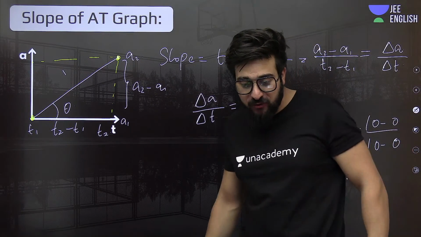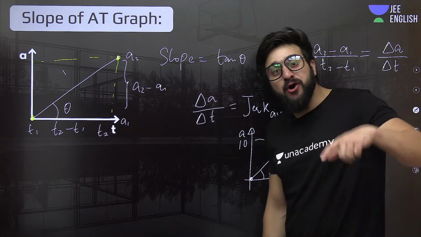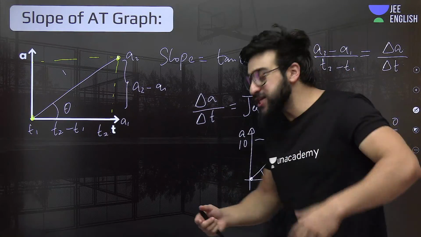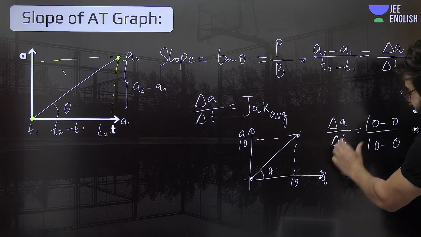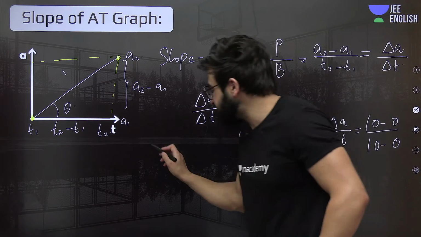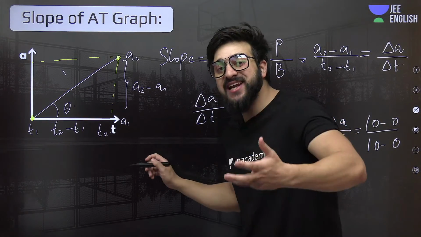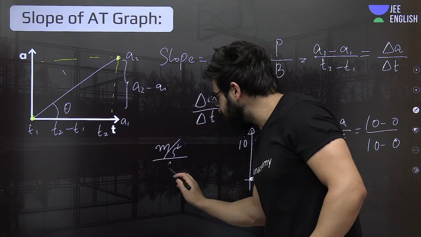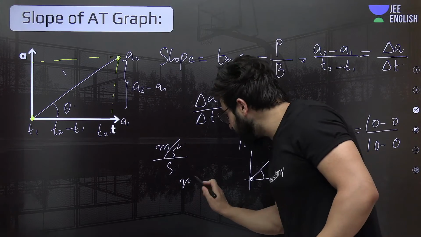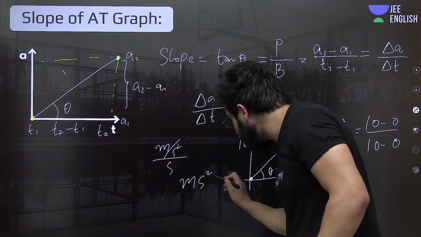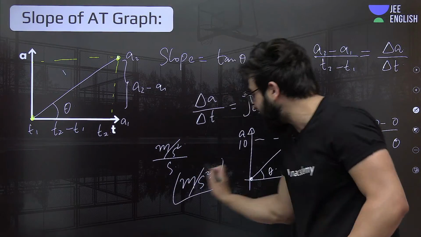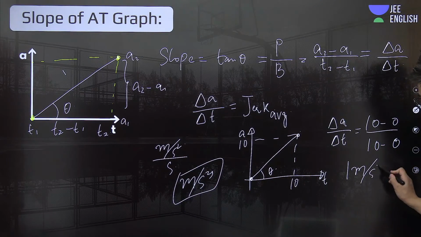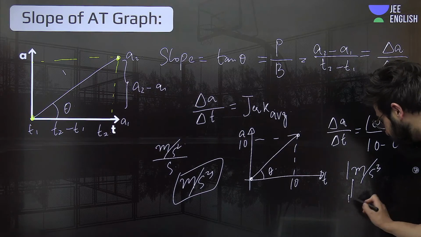At the time when we were talking about acceleration, that is 1 meter per second square. Understand? In case of this, what is this? This is acceleration upon time. For acceleration, what is the unit? That is meter per second square. And for time, what is that? It is second. So how much will it be? It will be meter per second cube exactly. Can we say it like that? 100%. So it will be nothing but meter per second cube. And this is what we call the jerk.